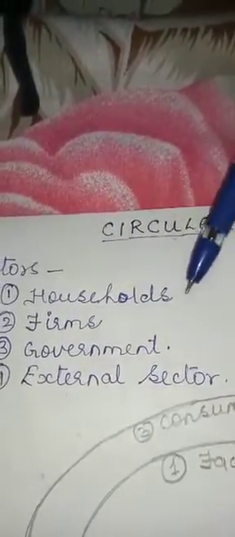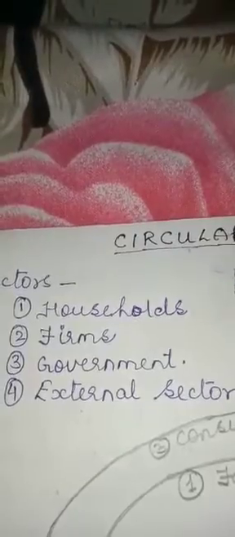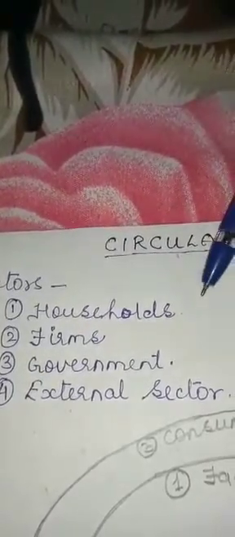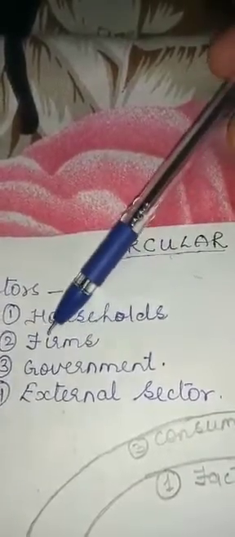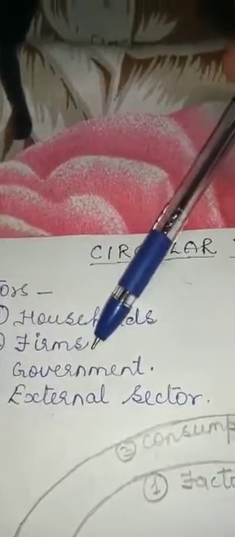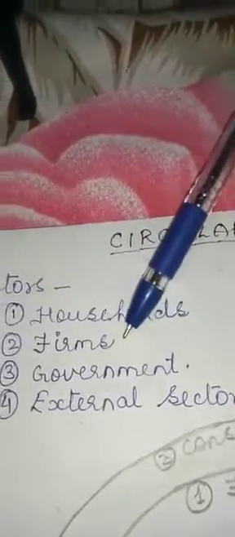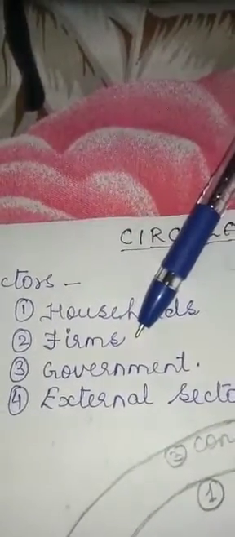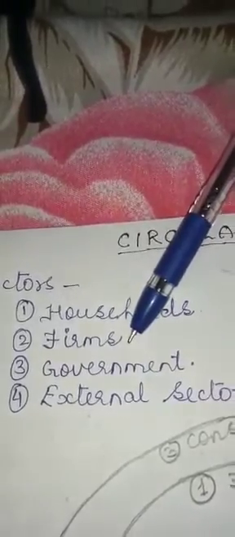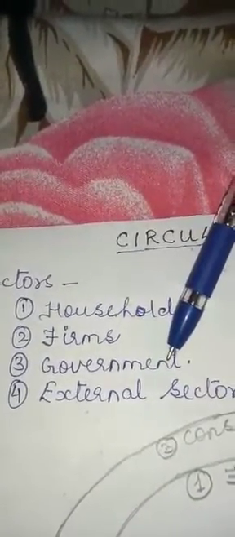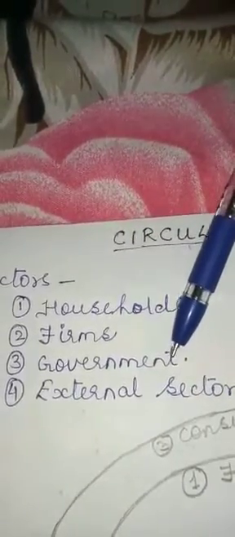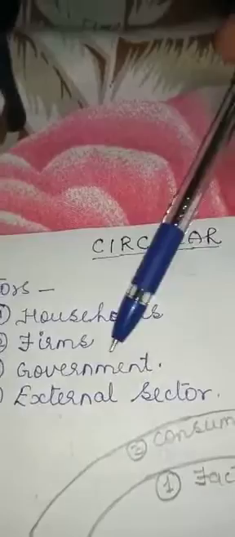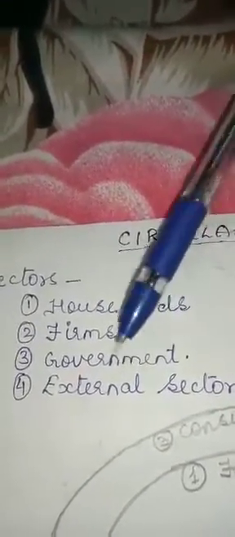Household means the general people who do the consumption expenditure on purchase of goods and services which are produced by the firms. The second sector, firms, is the sector which undertakes all the production process of goods and services. The third is the government sector, which takes care of the society and all the management activities of the nation.